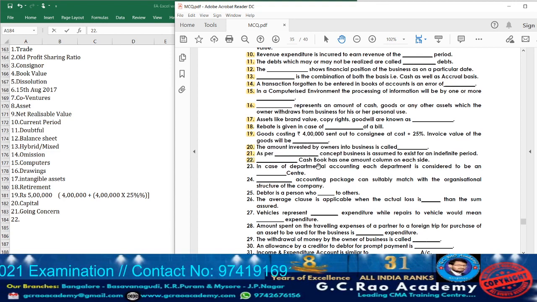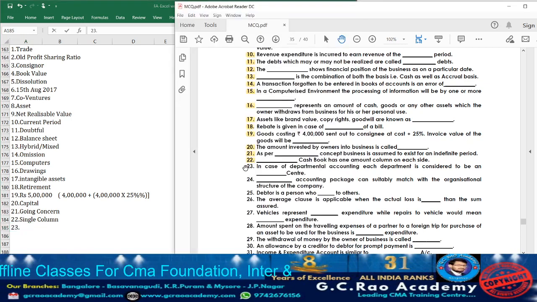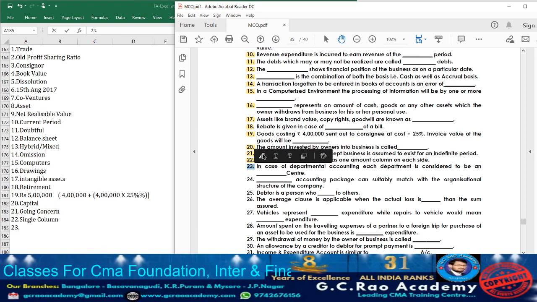What is it telling? Dash cash book has one amount column on each side. See, usually the cash book will be classified into how many types? Single column, two column or double column cash book, triple or three column cash book. They are telling only one amount column means which cash book, that is single column. So accordingly take down the answer. Single column. Now let us move on to question 23.